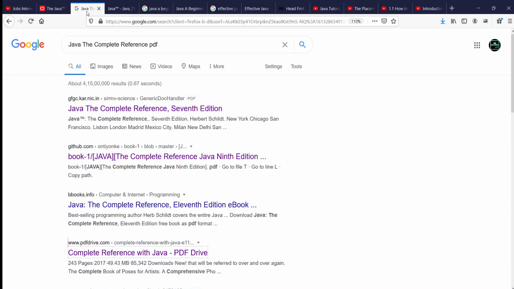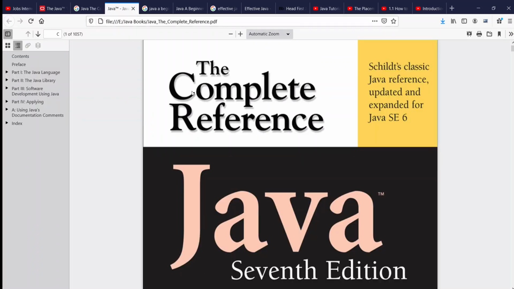Now let's talk about some of the important books for Java. The first is Java: The Complete Reference. The PDF of this book is available online. There are around 1000 pages. The topics are divided into subtopics so that you can learn at your own pace. You can follow this and learn from this book.